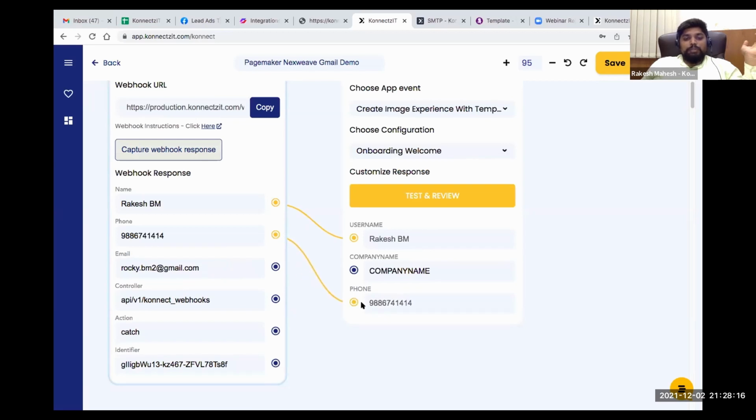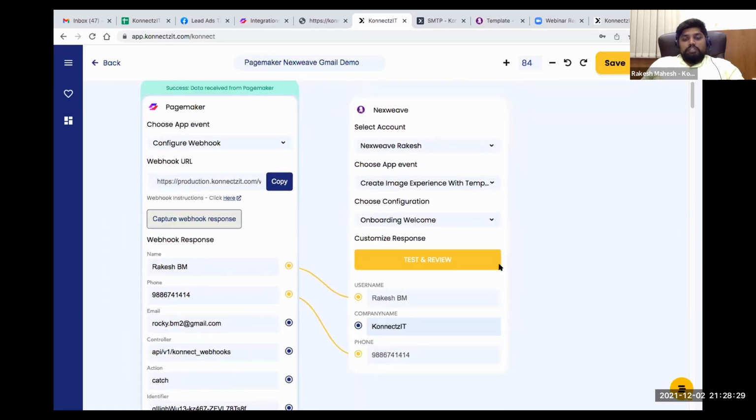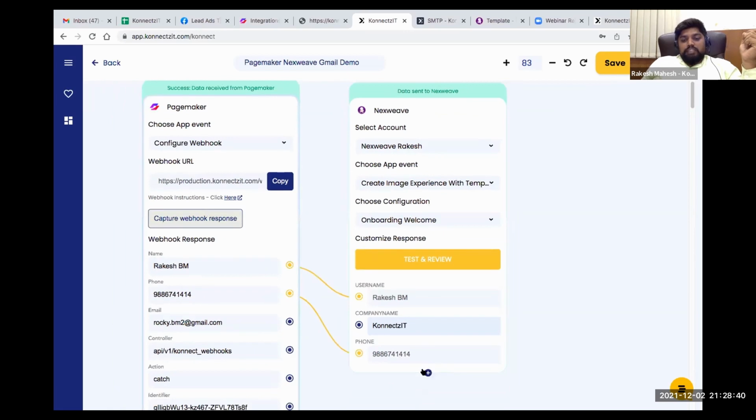So this will go into add all the data. Or you can actually enter the data manually as well, not only connecting between the nodes, you can just enter that manually as well. So now the next step is, as you guys know, that you have to hit on test and review. So this will say the success message only when it actually receives data, and the response will be captured inside. So this is a response, make sure. So you can see that this is a response we are getting from this particular second app.